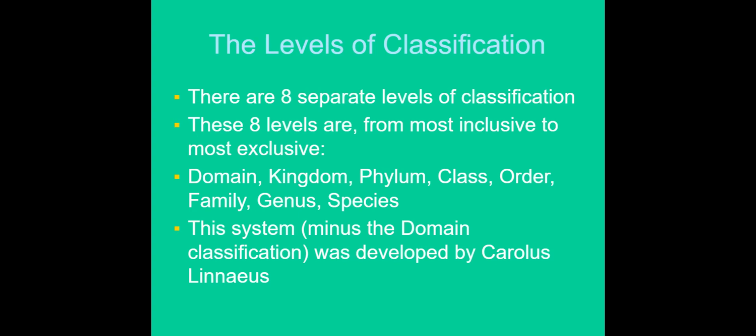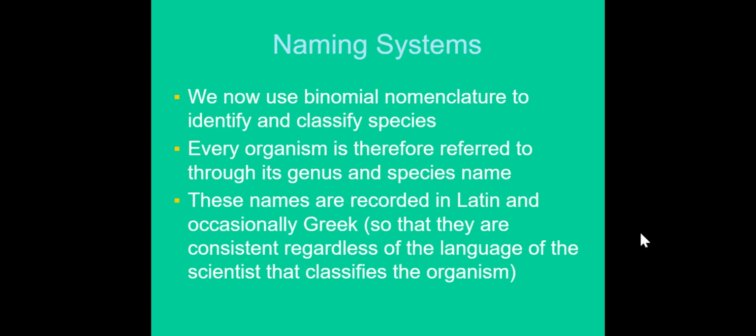So you can refer to this as a little acronym that I've found has stuck with me since I was in Bio 20. And so that's Dear King Phil came over for Greek salad. So that uses the first letter of each of those levels to help you remember the order of it, because it is important that you know how that order is arranged from inclusive to exclusive. So this whole system of classification, this domain, kingdom, phylum, class, order, family, genus, species, was developed by Carlos Linnaeus. That's a name you might see in the future.